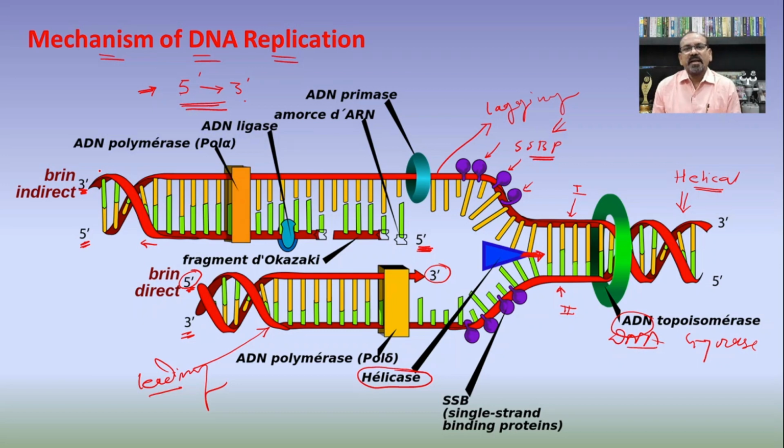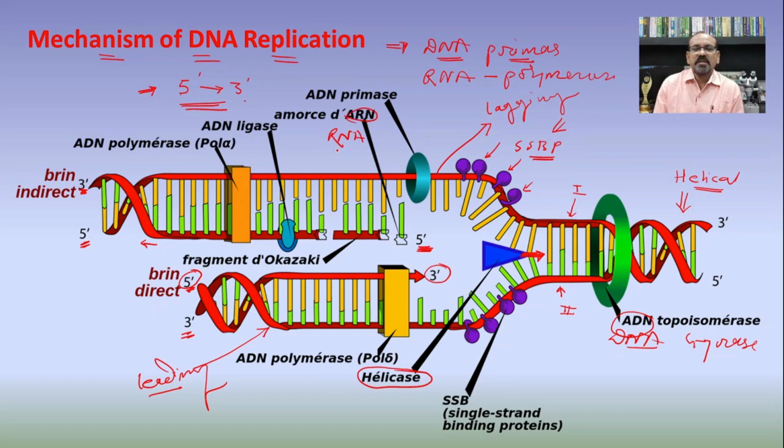This is because the DNA polymerase cannot directly initiate the process of DNA replication, and hence the process of replication is initiated by two different enzymes, that is DNA primase and the other one, that is the RNA polymerase. So in a eukaryote there is a utilization of the DNA primase, so that the DNA primase is responsible for the synthesis of the primer, that is the RNA primer.